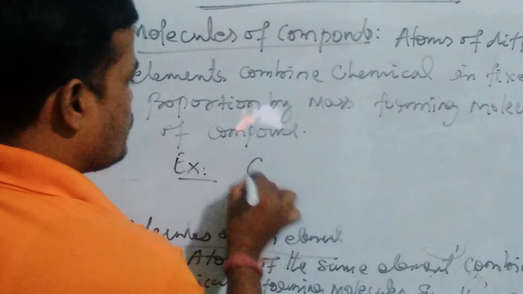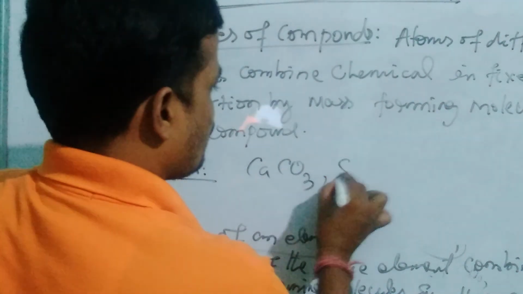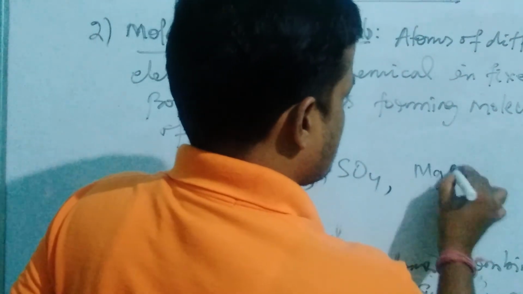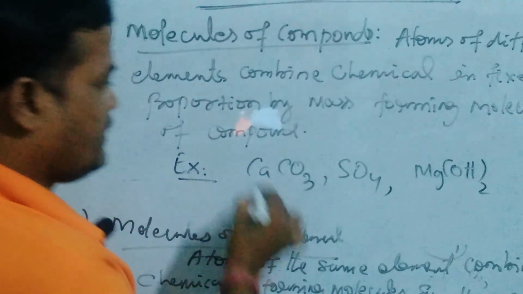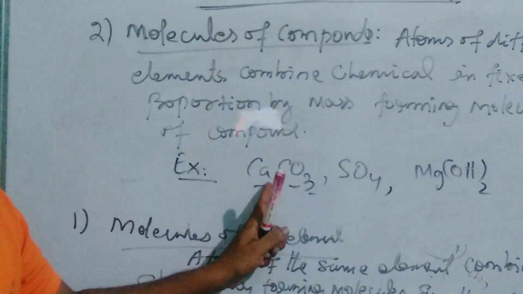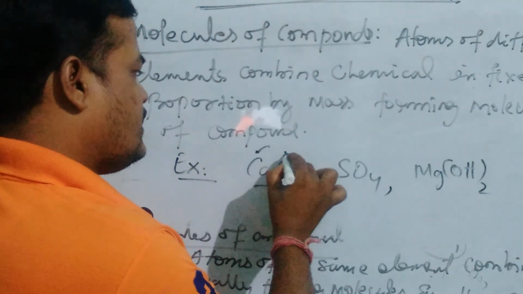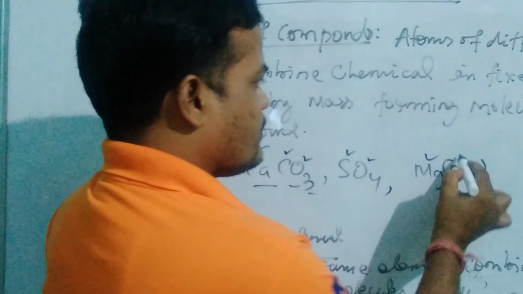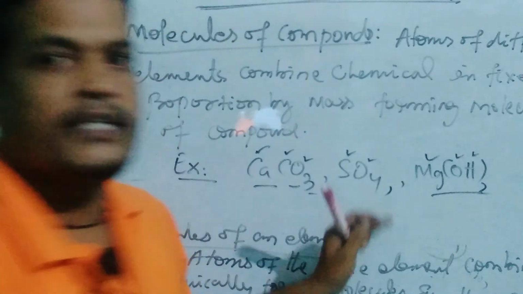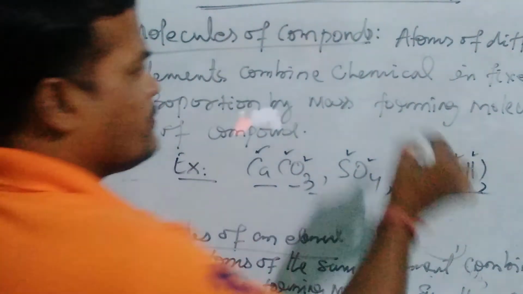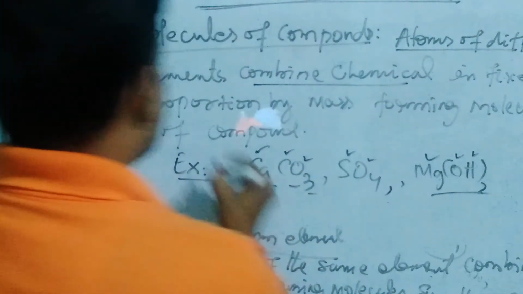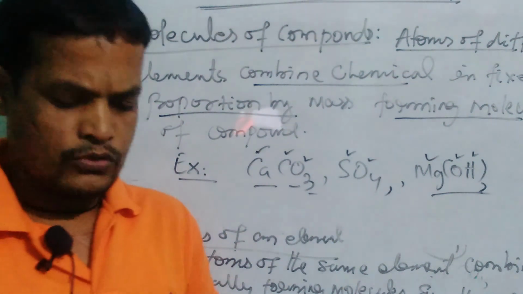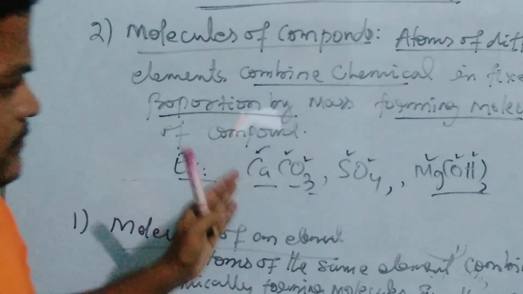See examples, as we have told: calcium carbonate, sulfate, and also MgOH. You see here different types of elements. In calcium carbonate, a calcium atom is there, carbon is there, oxygen is there; here sulfur is there, oxygen is here; magnesium, oxygen, hydrogen. So different elements combine chemically in a fixed proportion forming molecules, which are called molecules of compounds. Okay friends, these are the examples.